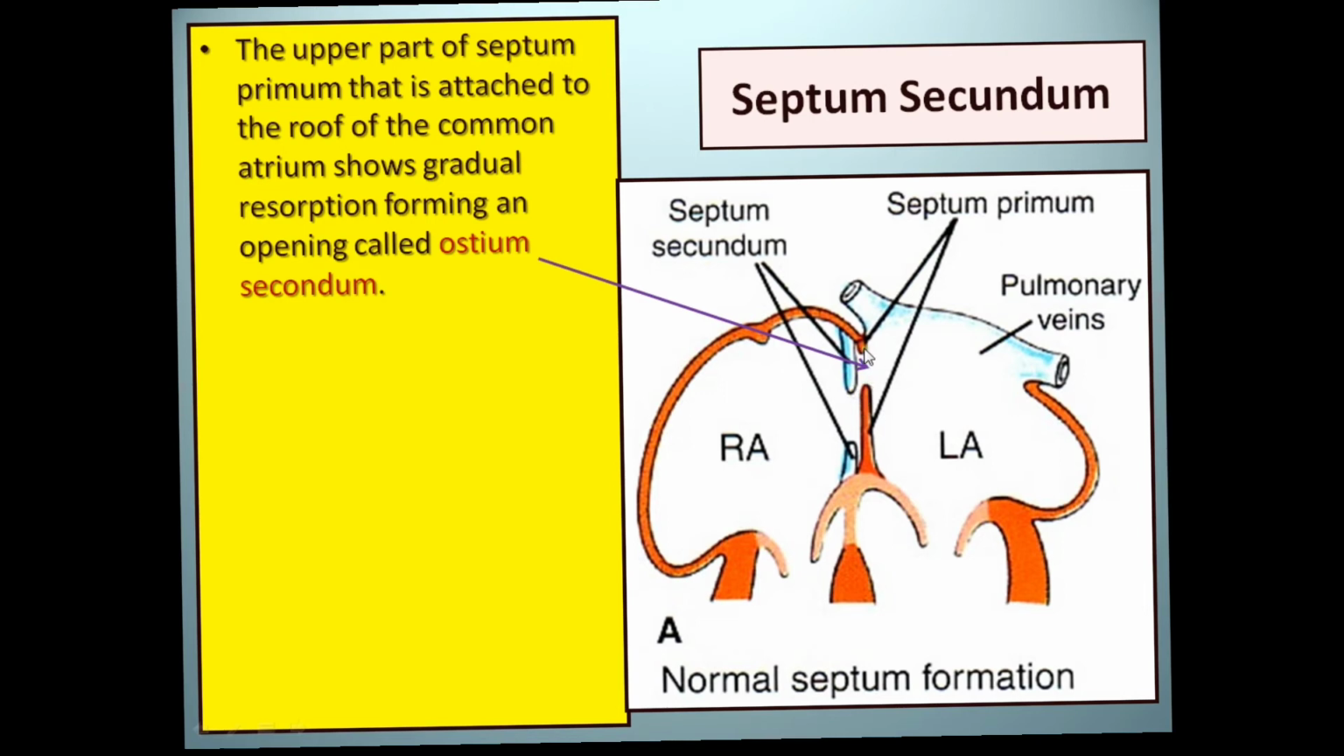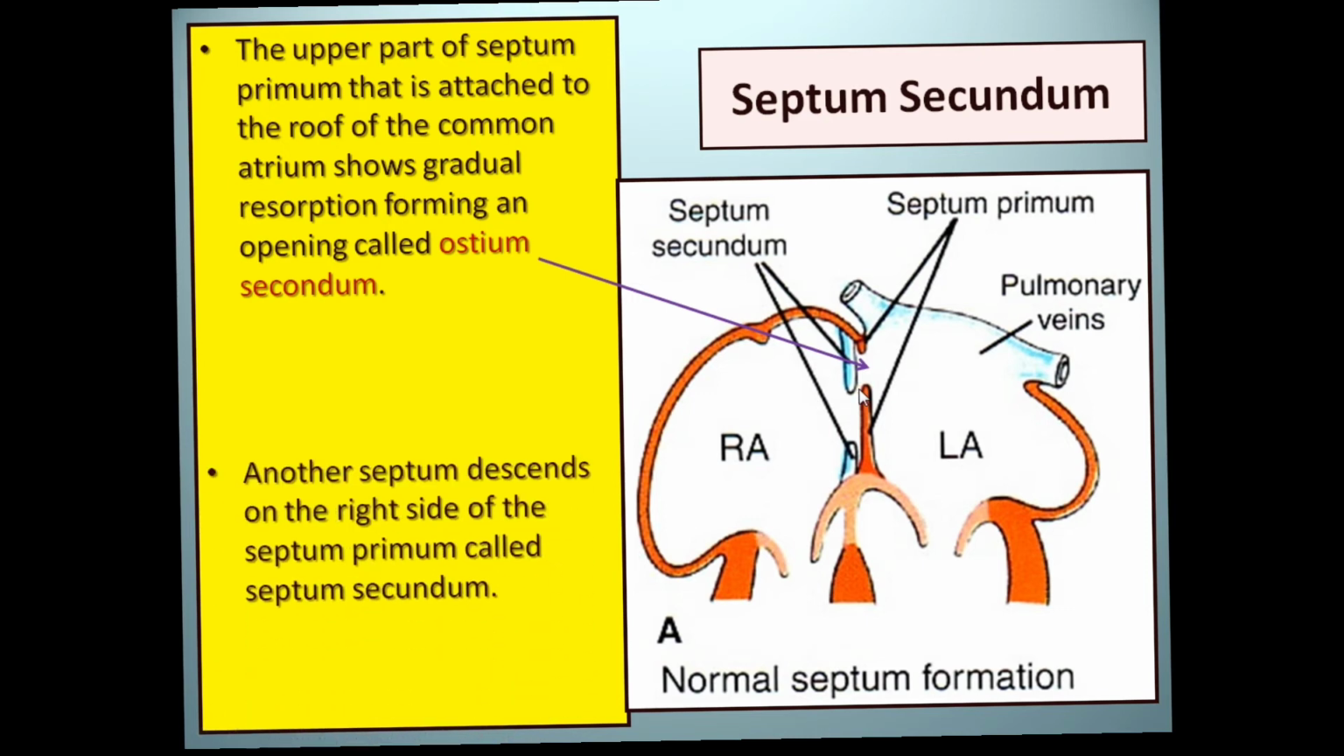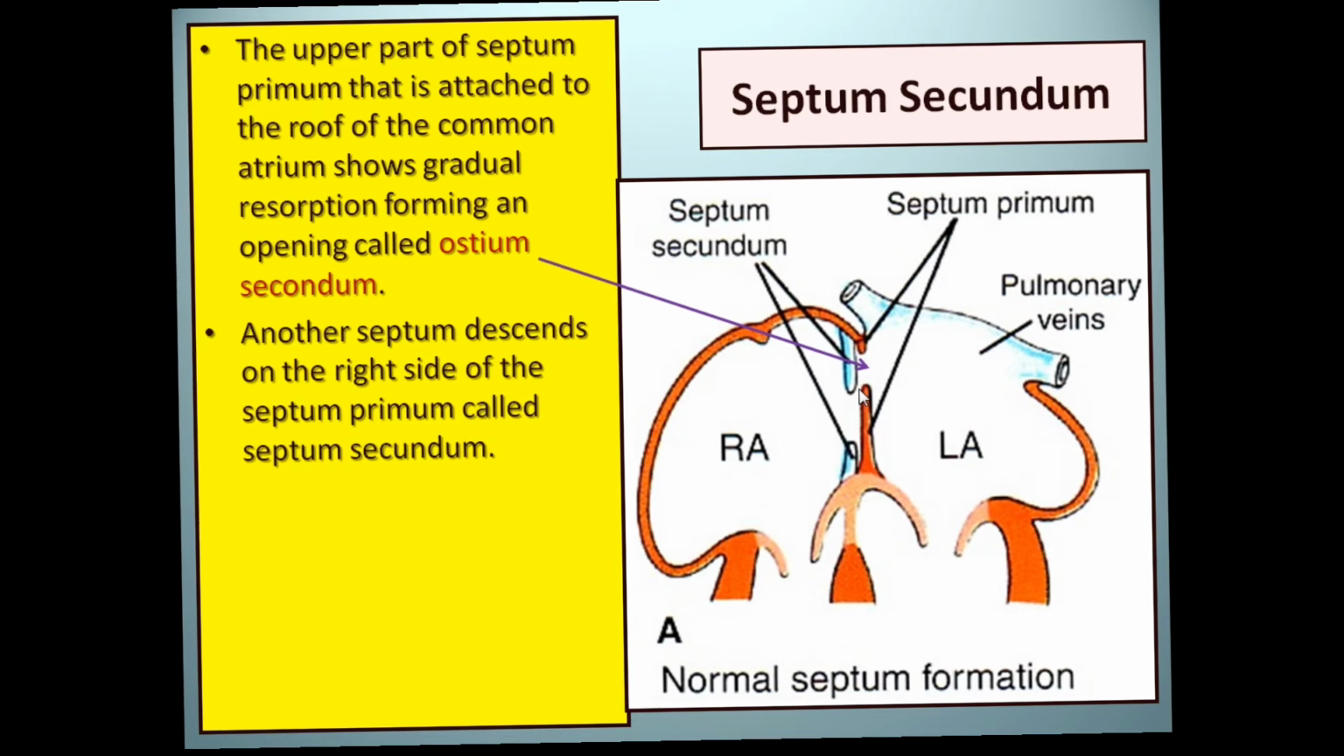So a channel communicates from the right to the left, and that channel, that connection or opening, is called the foramen ovale. Okay, that is the foramen ovale. So the upper portion of the septum that is attached to the roof of the common atrium shows gradual reabsorption, forming an opening called the ostium secundum. That is the ostium secundum.